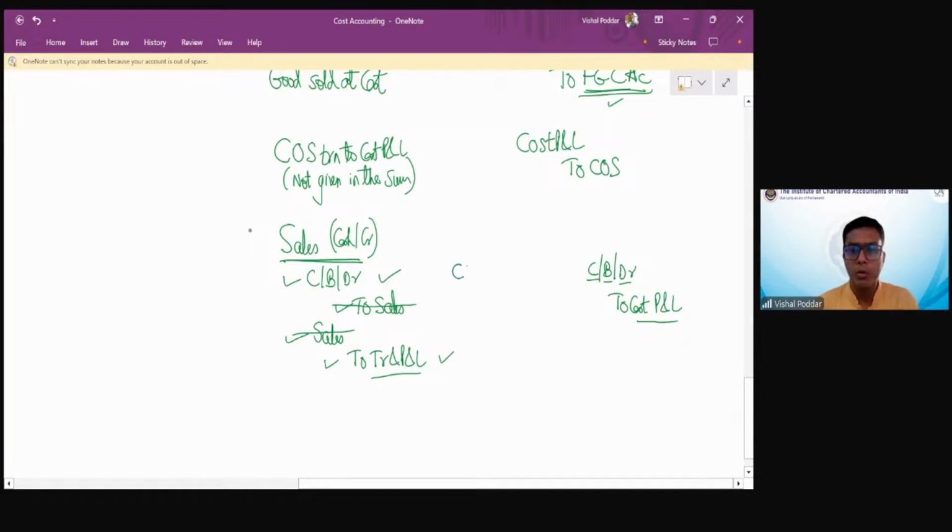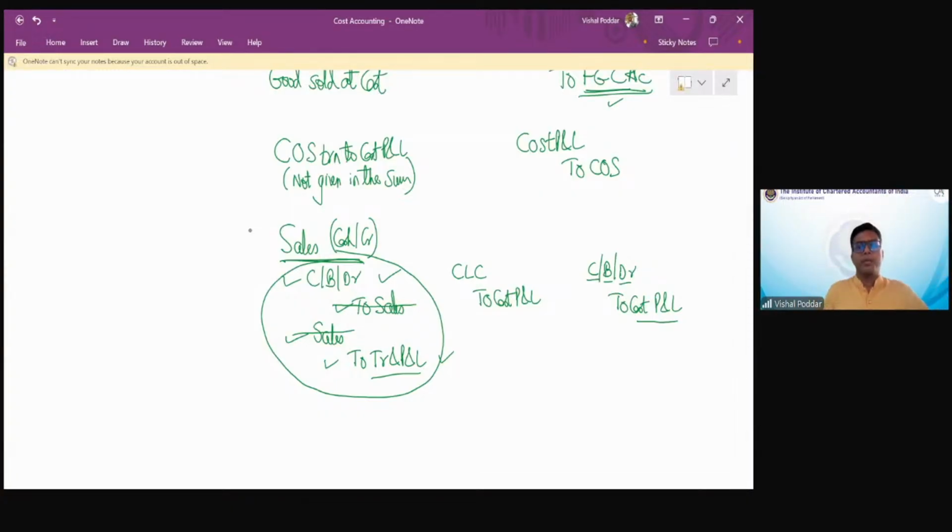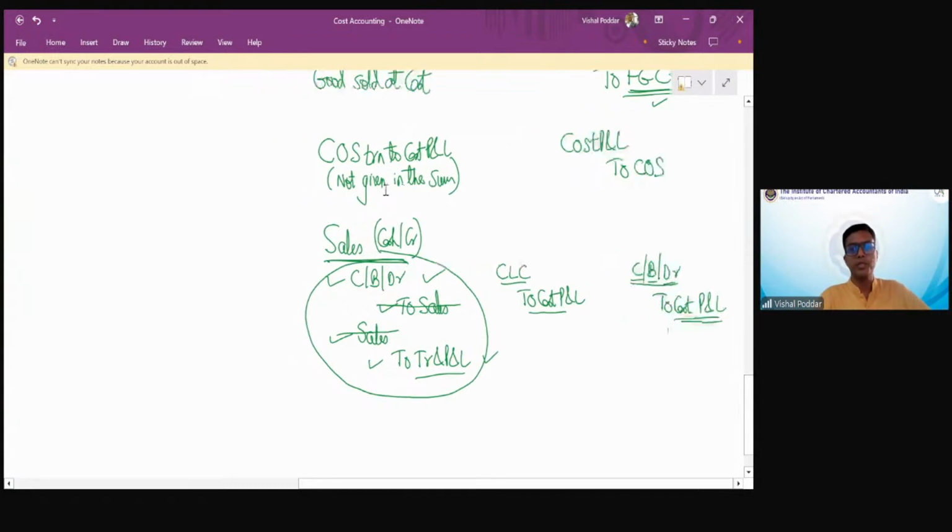In your non-integrated books, this cash, bank, debtors is replaced by CLC, and the entry is to cost P&L. Please understand, we have combined both these entries because I don't have a sales account and do not want to use it. By merging both entries, the sales debit and credit get cancelled, knocked off. So my entry would be CLC debit, cost P&L credit in non-integrated, and cash, bank, debtors debit, cost P&L credit in the integrated.